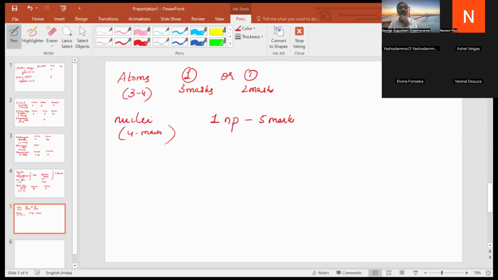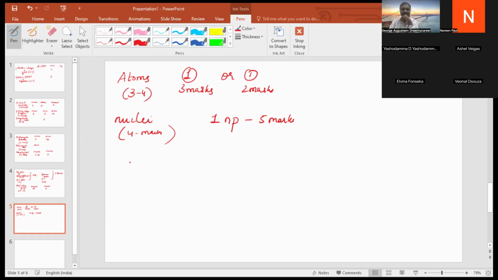Earlier also they used to ask one problem. So this year also they are going to ask one problem. Please make a note of it. From the chapter nuclei, you can expect one problem. Earlier, it was mandatory to ask the problem, but in recent years they may or may not ask. But this year they might ask. Okay, one problem will be asked from the chapter nuclei.